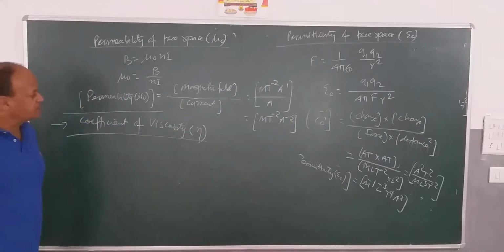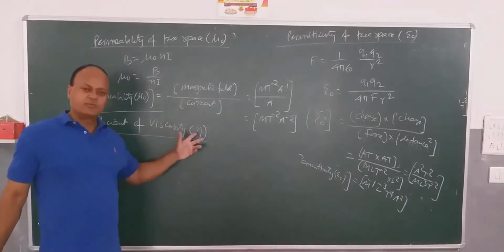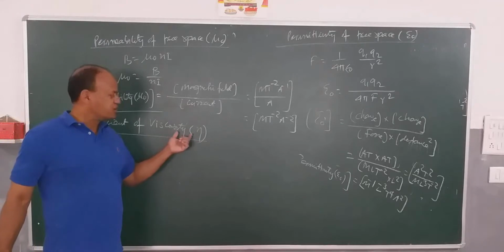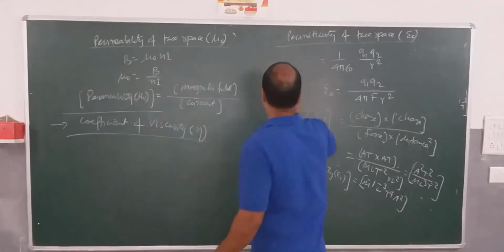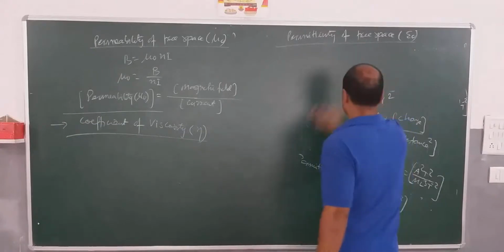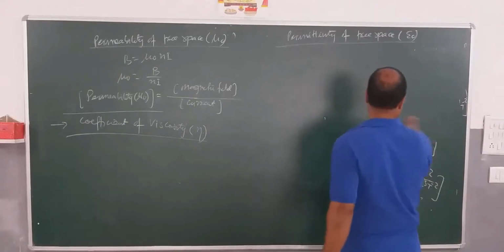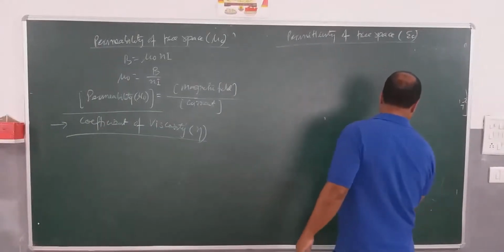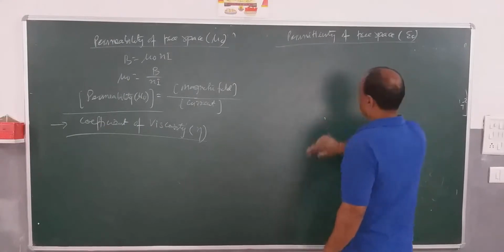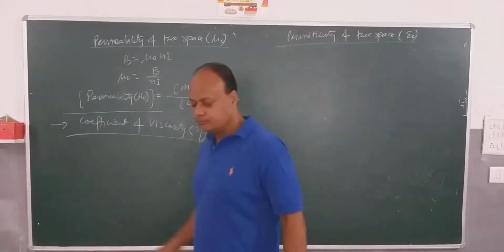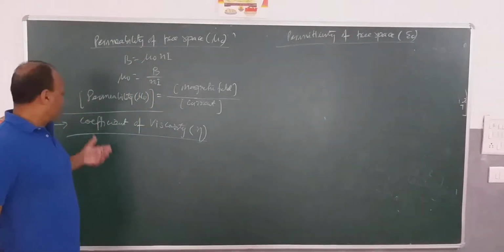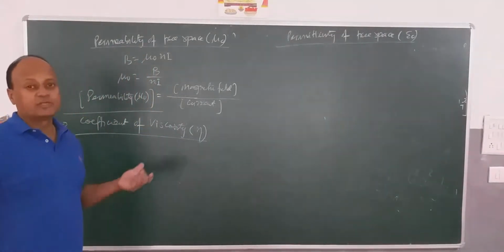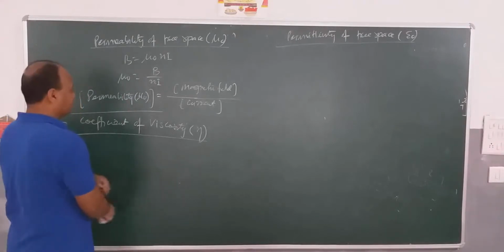Now we'll understand how we'll calculate the dimensional formula for coefficient of viscosity denoted by eta. In fact, for calculating coefficient of viscosity, we have to use the viscous force equation.